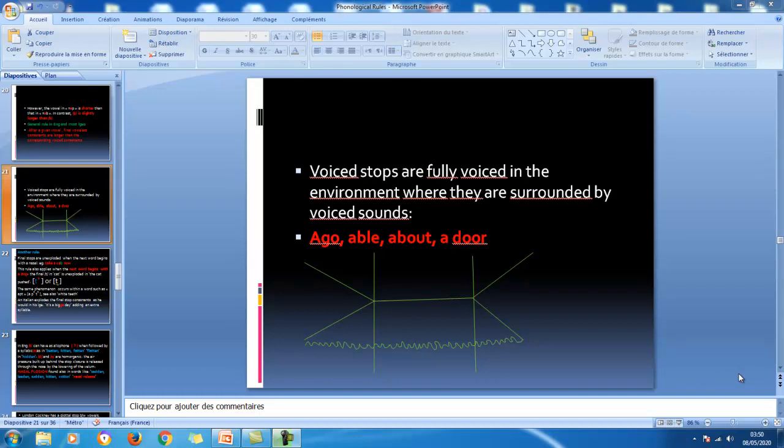Welcome to the second part of the chapter entitled Phonological Rules. We are going to see more examples of rules in English.